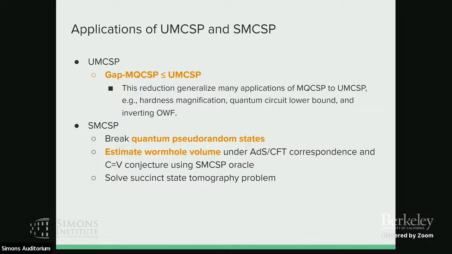And for the SMCSP, if you just consider a state version, which is that you are given many states instead of a full description about the quantum states, then you can use it to break quantum pseudo-random states, or you can use it to estimate wormhole volume under the AdS/CFT correspondence, the complexity equals volume conjecture. And the dictionary map is computable, something which people assumed in quantum gravity. You can use this one to estimate the complexity of certain quantum state, and the complexity of that quantum state actually corresponds to the wormhole volume in the AdS.